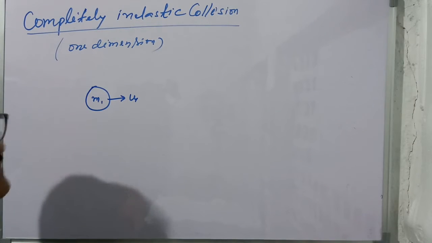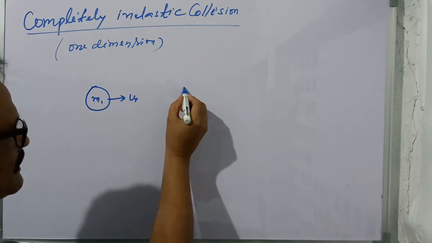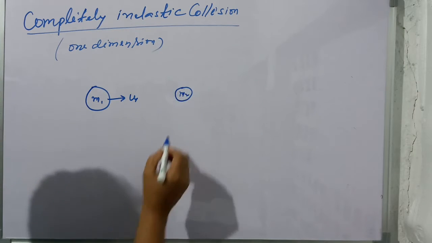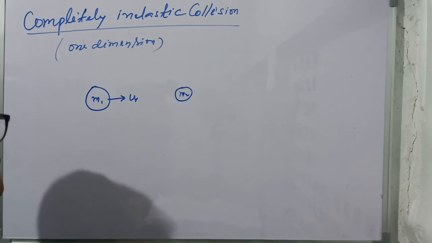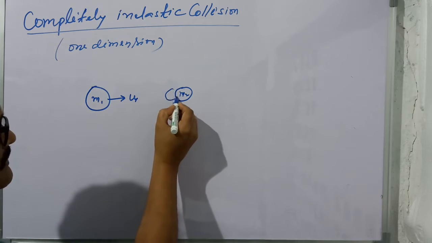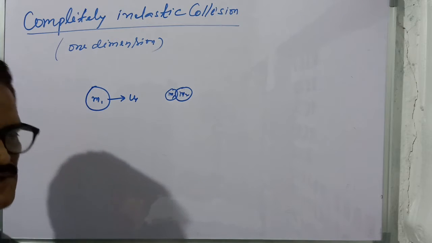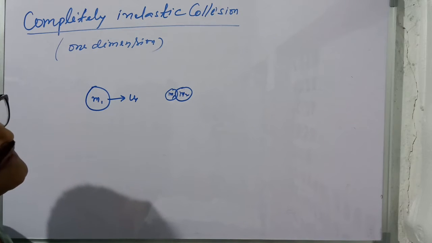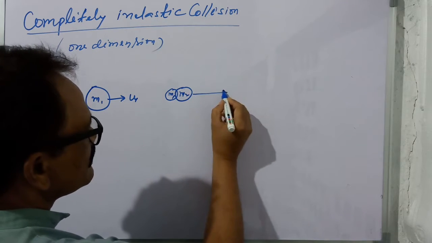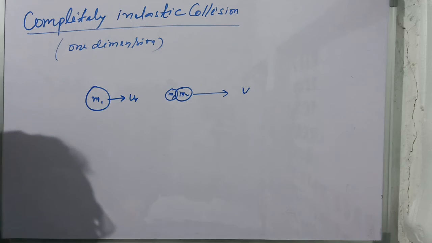Suppose a particle of mass m1 is moving with a velocity u1, and there is another body having mass m2 and its velocity is 0, meaning it is at rest, and it collides with this m2. Since the collision is completely inelastic, they will move together, and the common velocity is v. This is the common velocity by which they will move together.